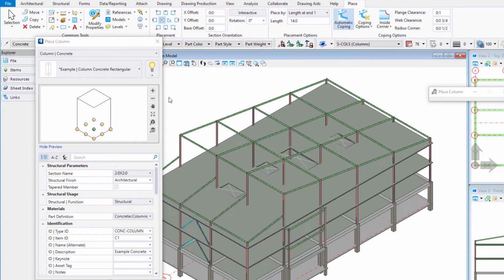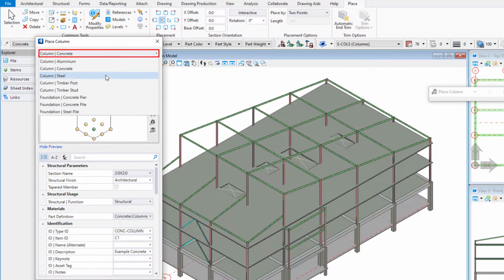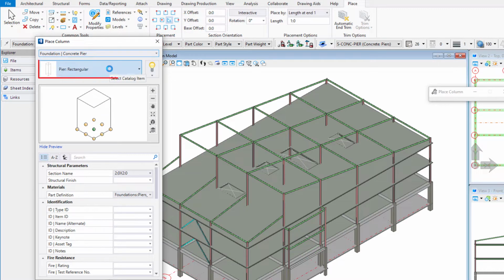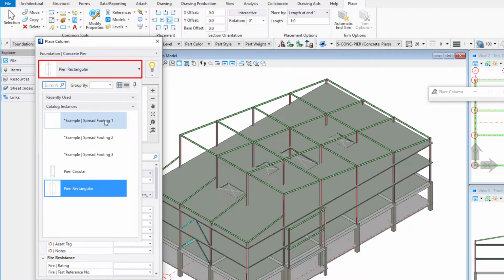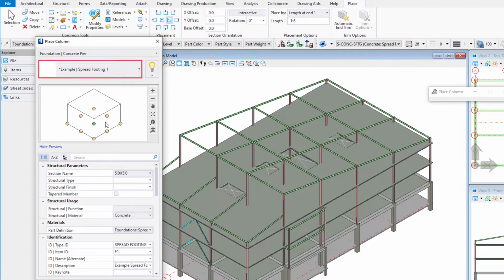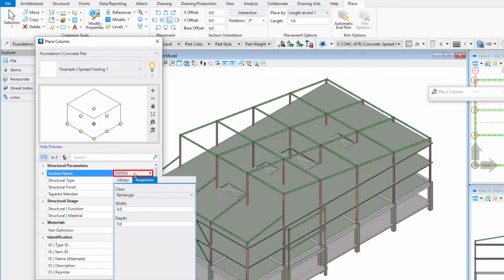In the property panel, set the catalog type to foundation concrete pier. Set the catalog item to example spread footing 1. This catalog item is delivered with the workset. Its default size is 6 feet by 6 feet for the US dataset and 1820 by 1820 for the neutral metric dataset. Therefore, the section name is 6 by 6 or 1820 by 1820.